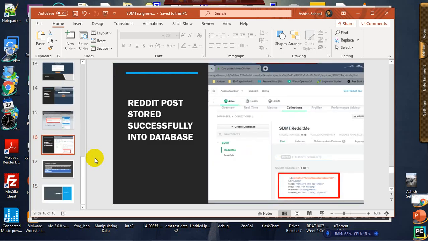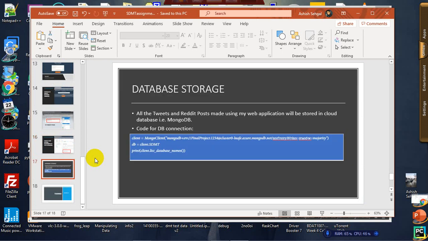Now as you can see, the Reddit post is simultaneously stored in MongoDB under the name RedditMe, under SDMT. Database storage: I have used MongoDB, which is a NoSQL database in which JSON documents are stored, and it's pretty easy to use.